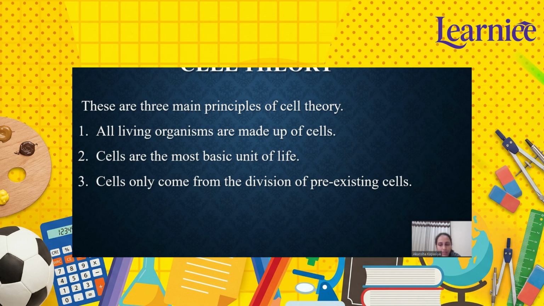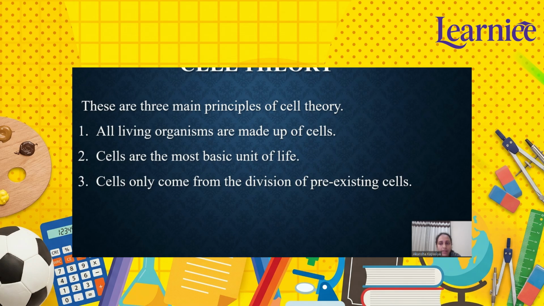This means the cell is the smallest unit that carries out all life processes such as respiration, nutrition, growth, excretion, and reproduction. So no structure smaller than a cell can perform all the life functions independently. For example, organs are made up of tissues and tissues are made up of cells. So we can say that cells are the basic unit.